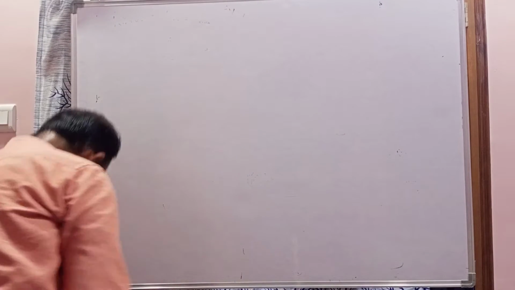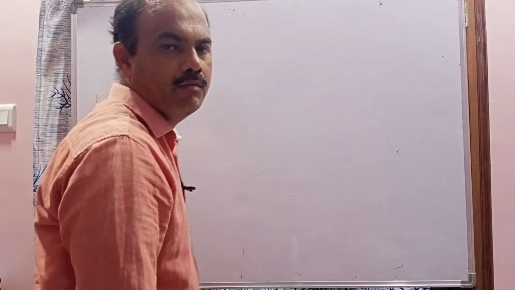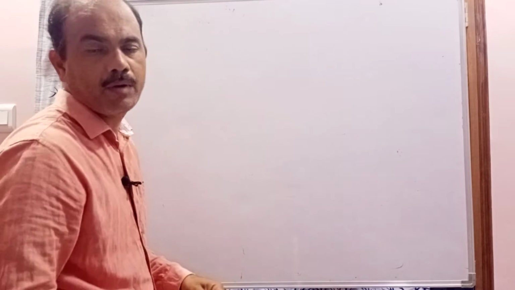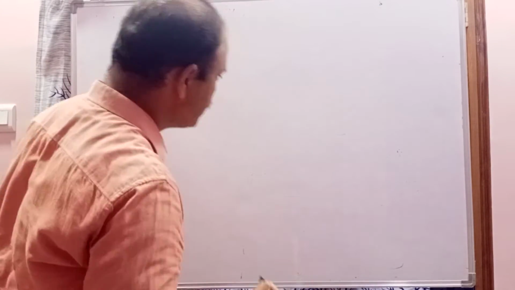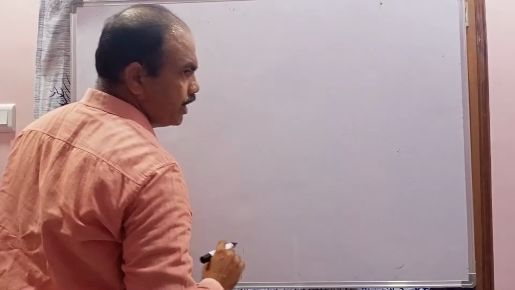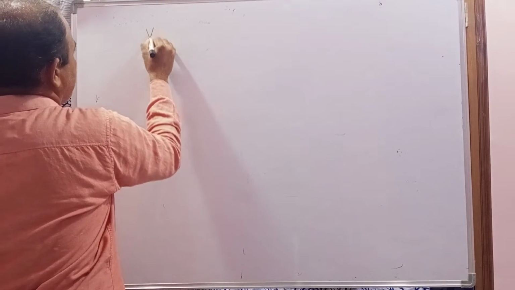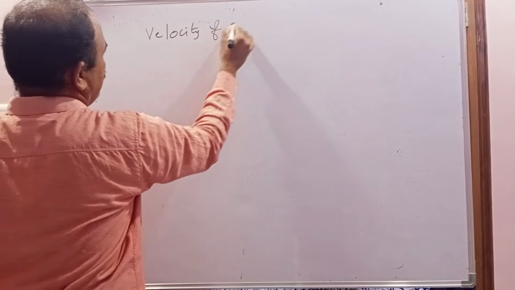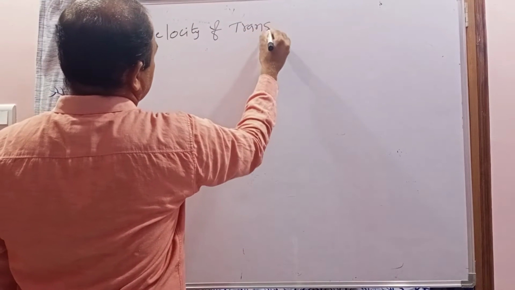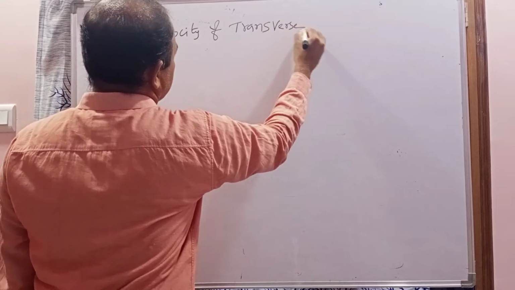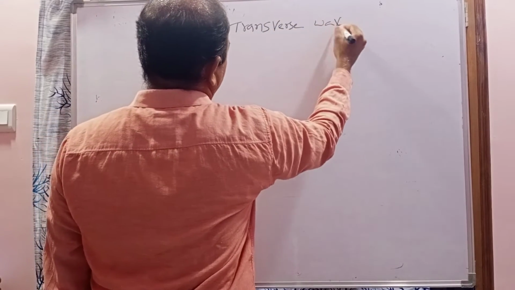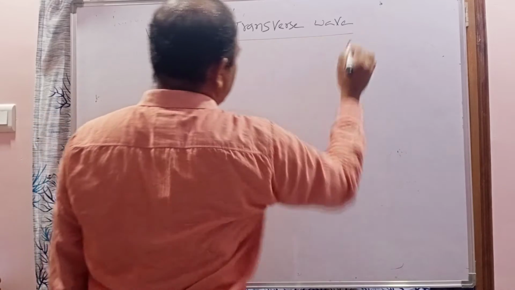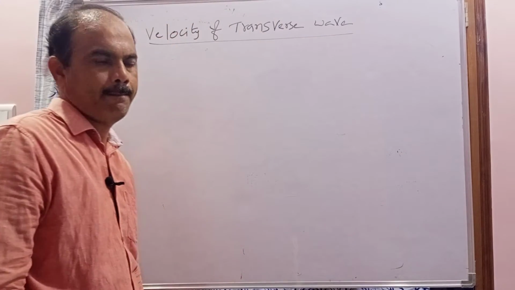Already explained. A transverse wave is a wave in which the vibration of the particles is perpendicular to the direction of propagation of the wave. So we are going to derive the formula for the velocity of a transverse wave produced along the string.